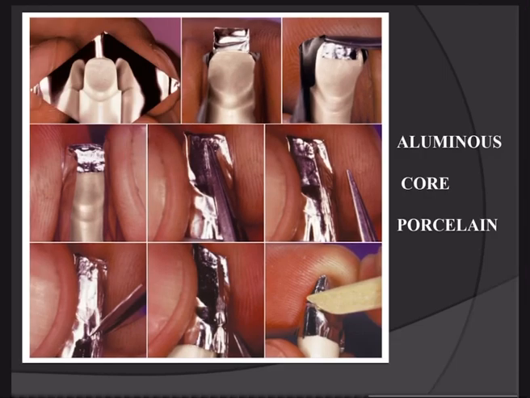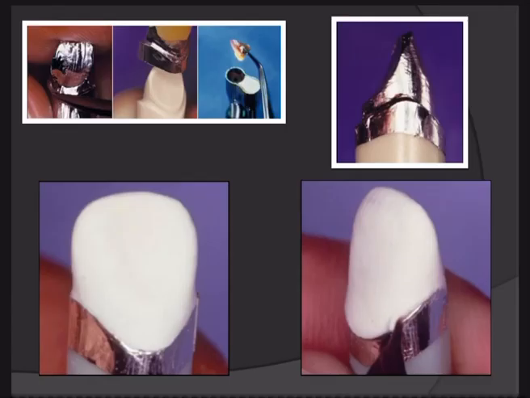Now see in these pictures the step-by-step procedure of how to make the all ceramic aluminous core porcelain crown. First of all, we apply the die separator. We apply platinum foil over the die of the prepared tooth, as you see in these pictures.